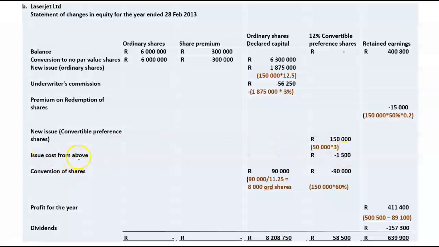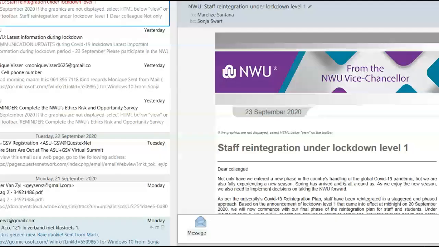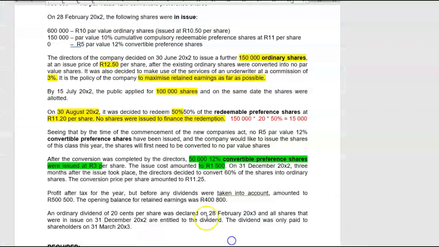Come year end, we're going to debit the convertible pref share account. Well, here we can do that immediately, and we're going to credit our share issue costs. We have to maximize retained earnings as far as possible, so in this case we have to write it off against the capital account itself and not against retained earnings. Sorry, we're not supposed to do that.